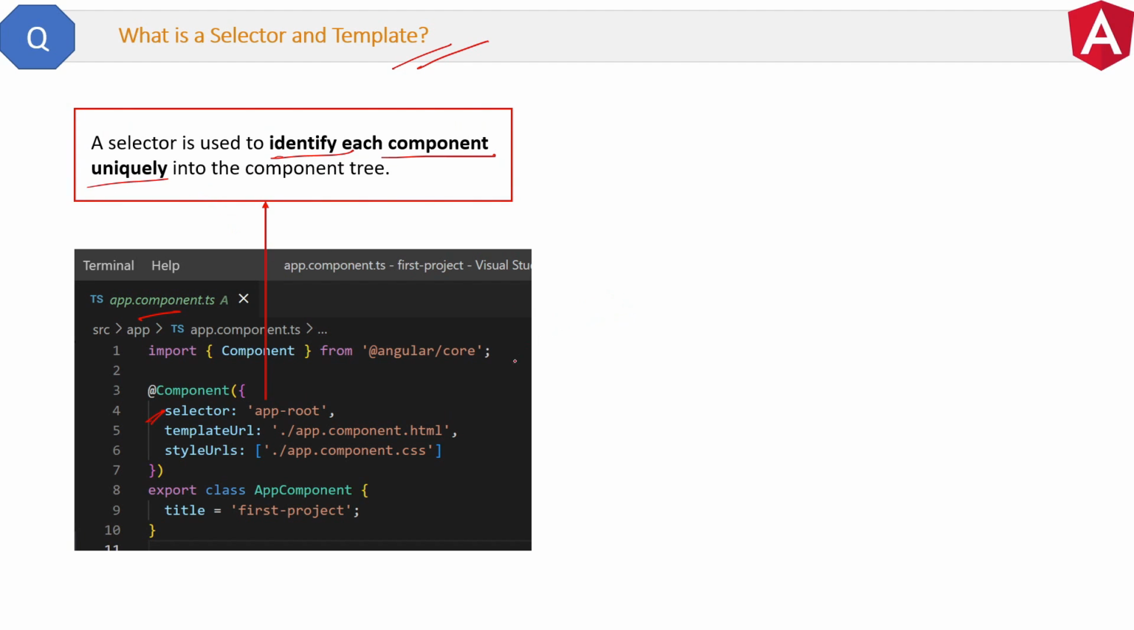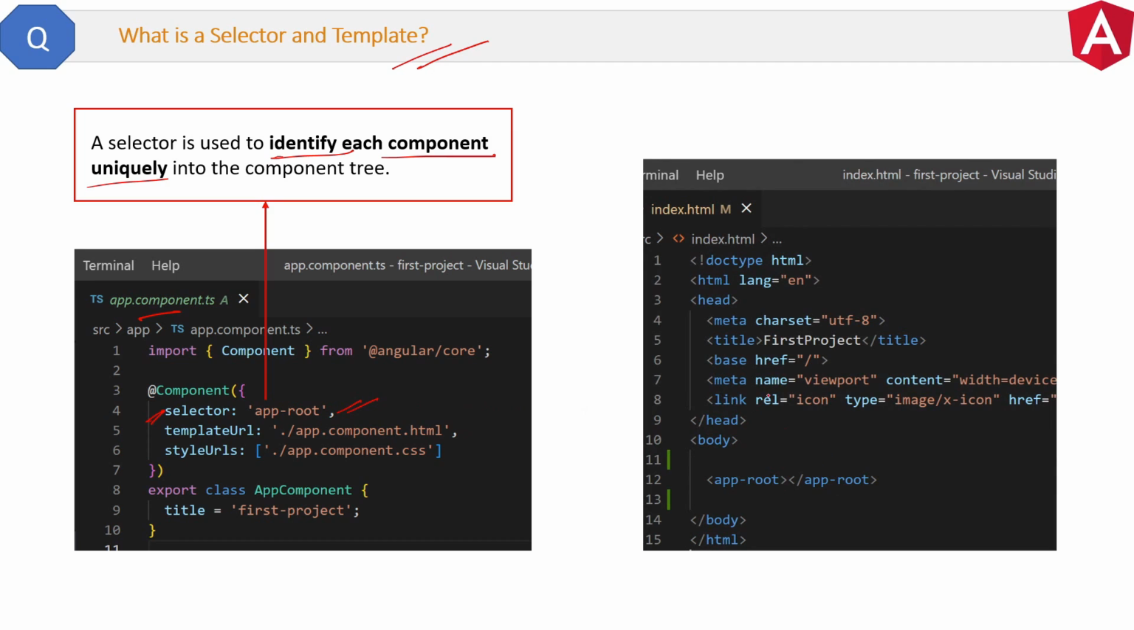For example, in your application you might have hundreds of components. Now to identify them easily, we assign them this unique selector value. So when the single page index.html loads, then this app-root tag will be replaced by the app-root component HTML. This is selector. Now the next part is what is template.